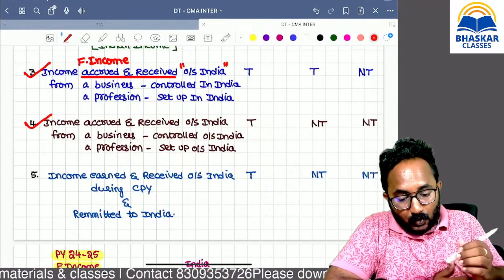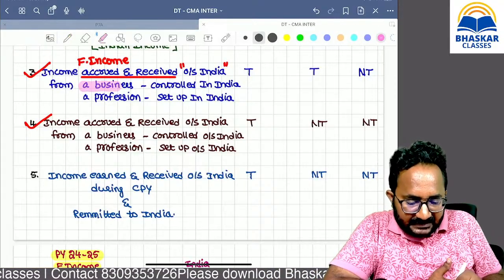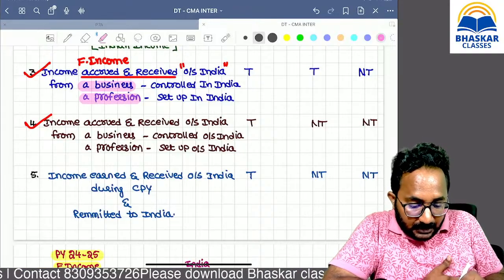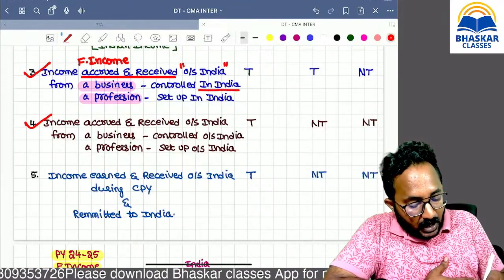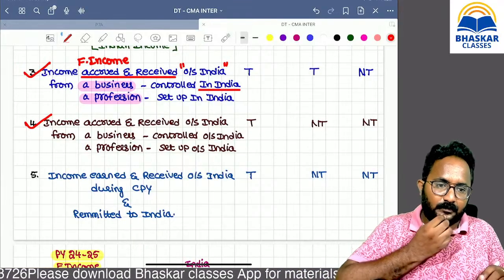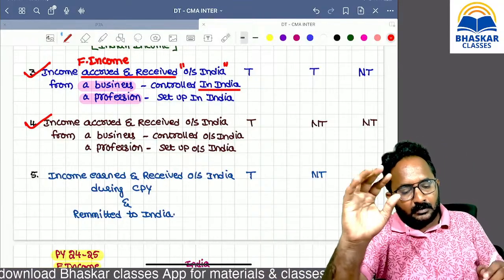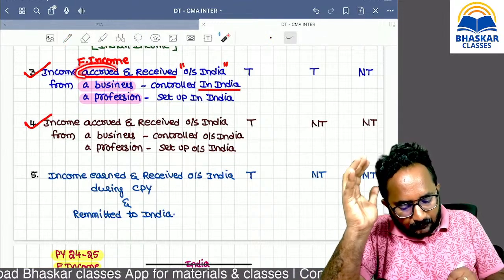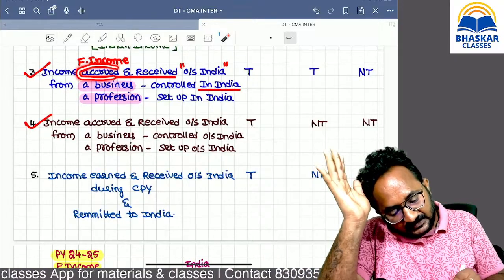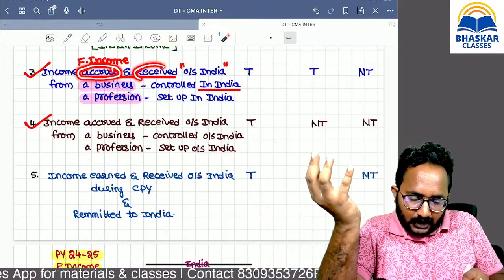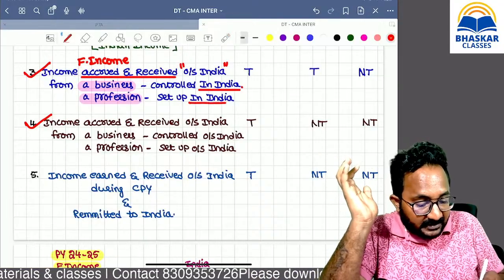But suppose you have that foreign income from a business or profession, but the business is controlled from India. Actually, if you remember, the activities are done in foreign, that means earning in foreign, received also in foreign, but the business is controlled from India or the profession is set up from India.